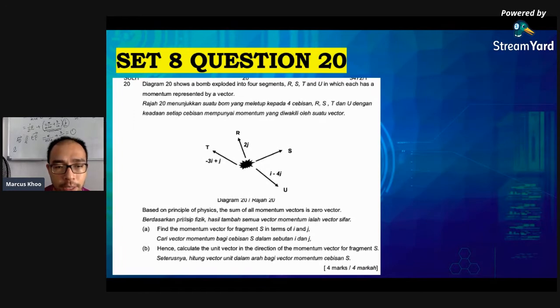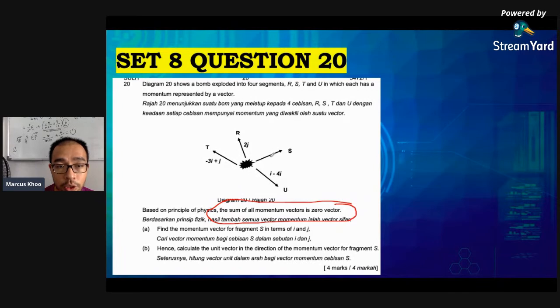Now, based on the principle of physics, the sum of all momentum vectors is a zero vector. This is a very important thing. So this plus this plus this plus this equals 0. Find the momentum vector for fragment S, this one, in terms of i and j. So the strategy is that all of this equals 0.